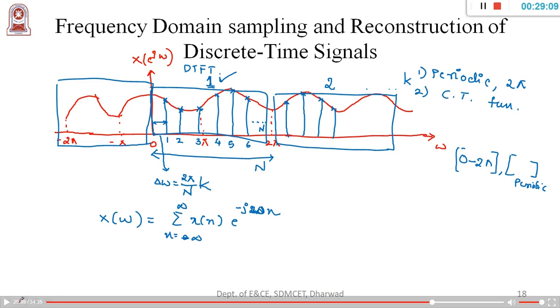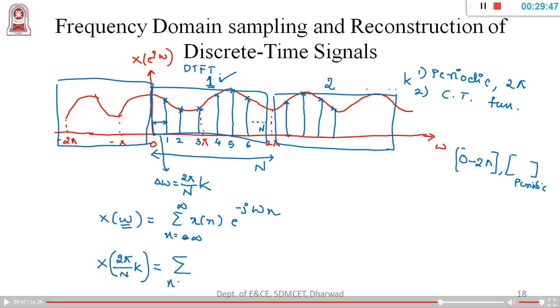It is omega, guys, don't confuse here. Okay, so this is omega. Now what I am doing, I am trying to sample this omega with respect to 2 pi by N into k number of cycles. So this will be equal to, I just replace this.